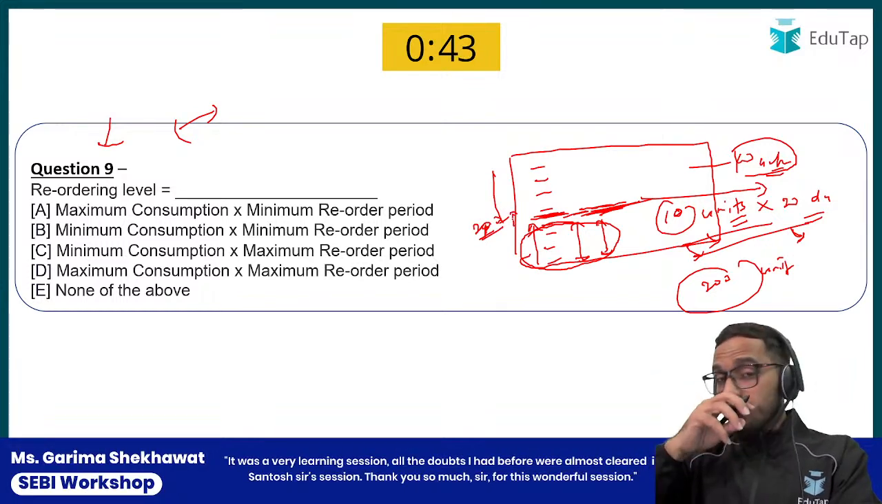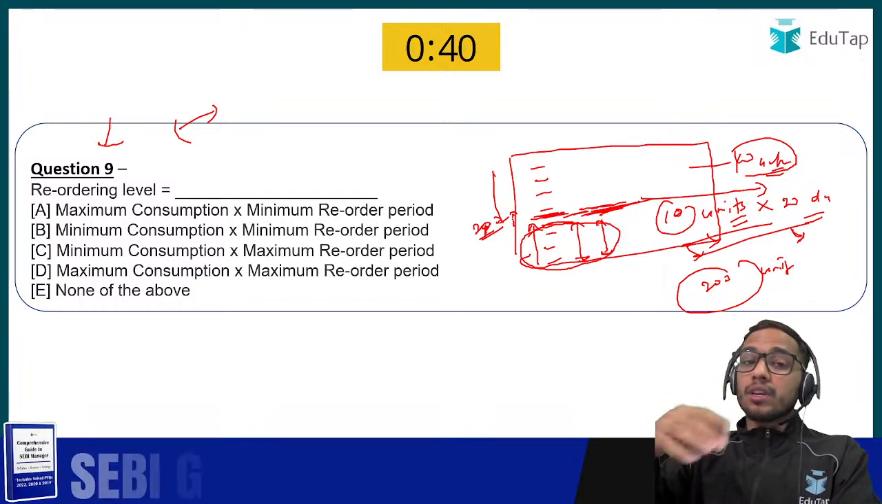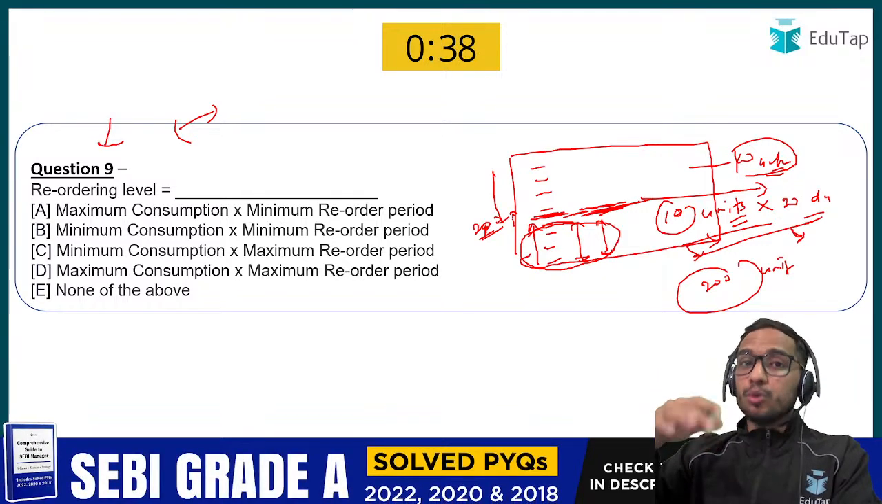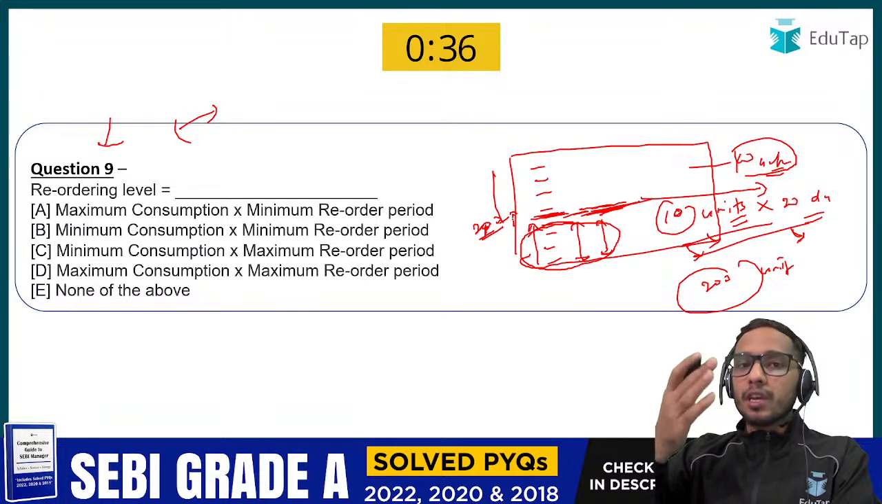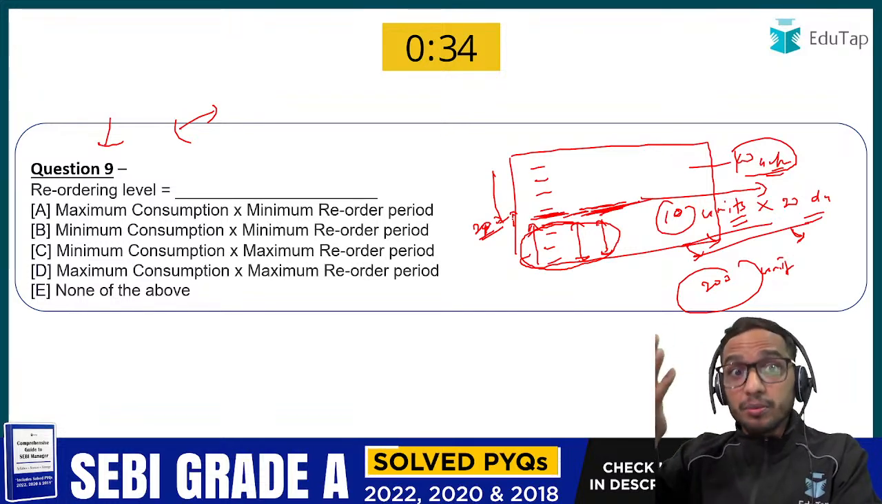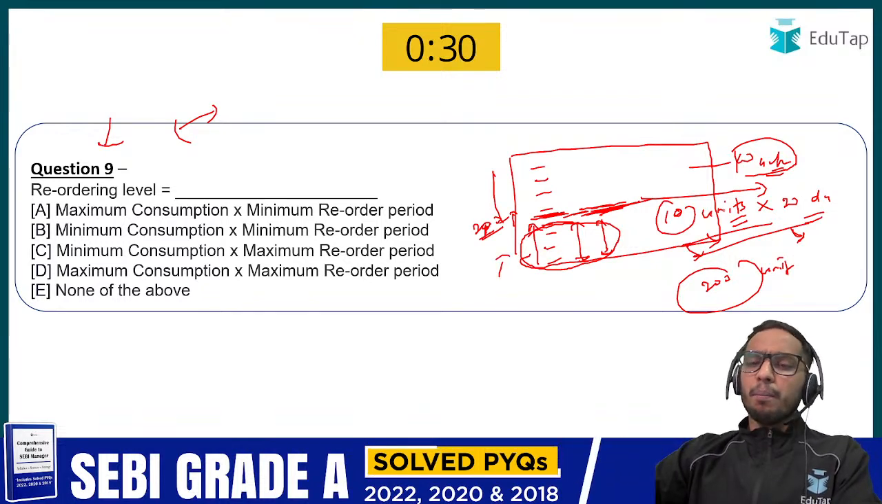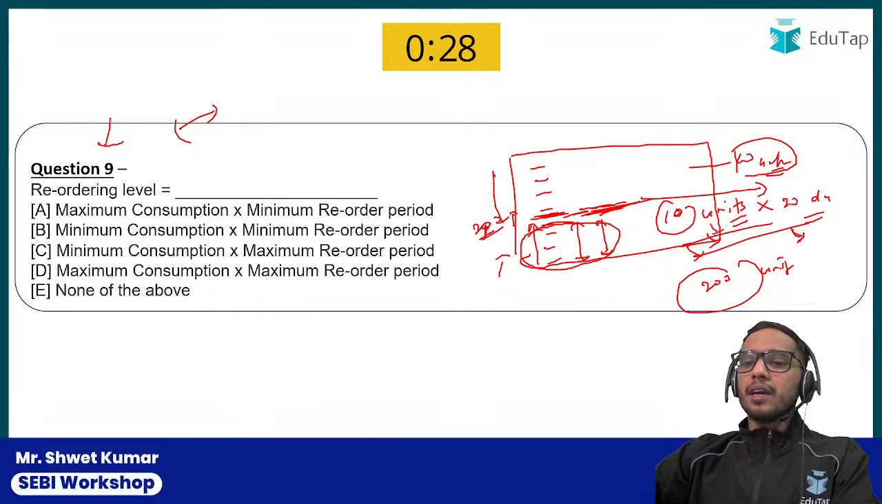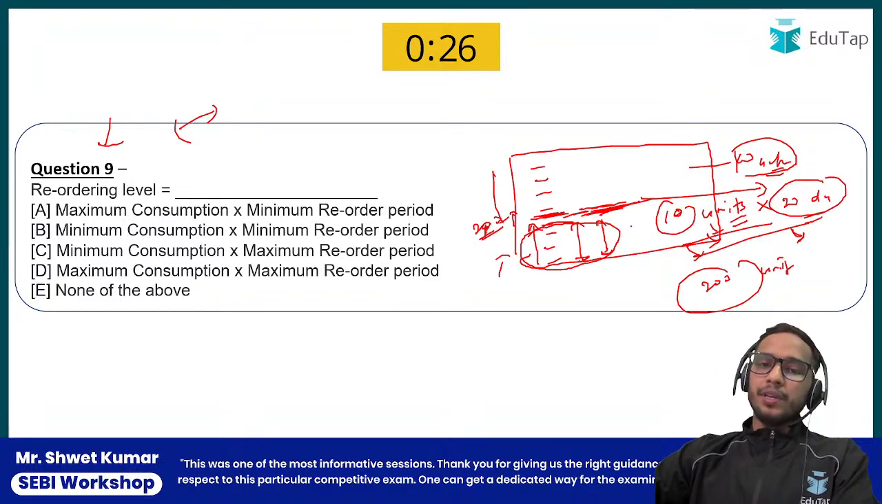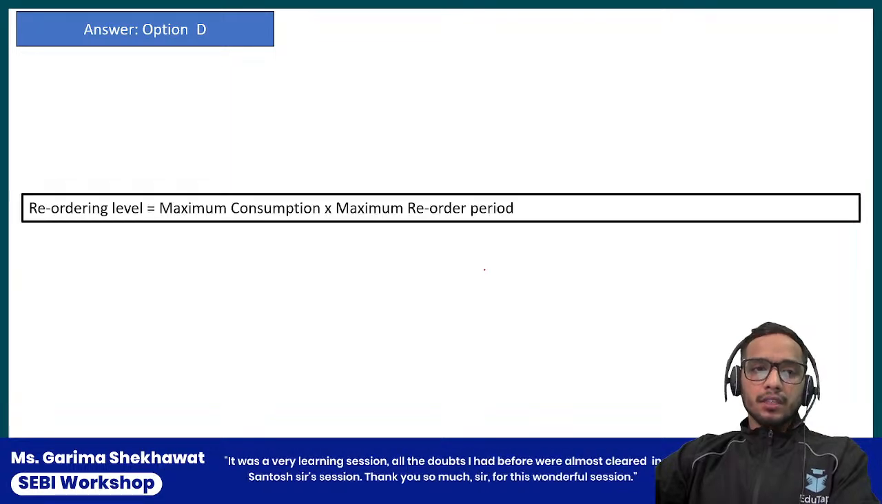Why? Because if you don't do that, your inventories would be depleted. You won't be able to meet the demands of the customers, isn't it? That's the reason you use the maximum consumption per day and the maximum reorder period. So option D is correct here and everyone is right.